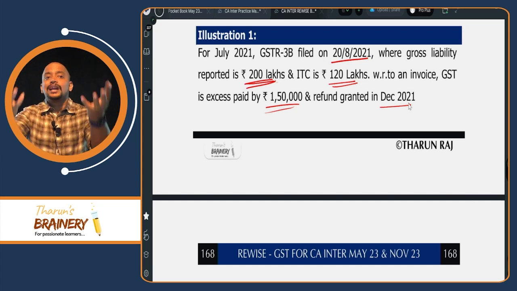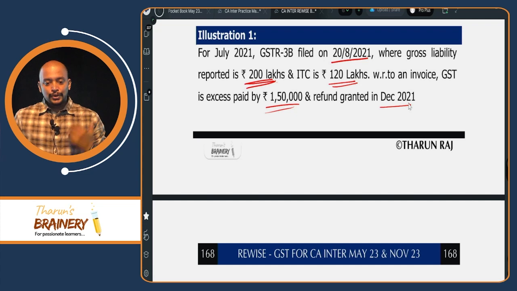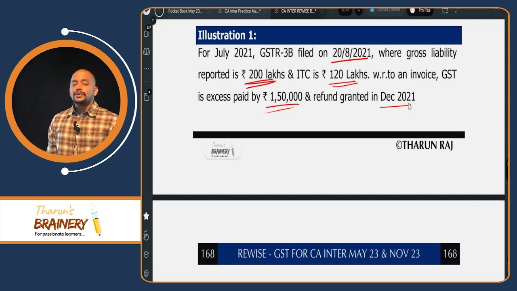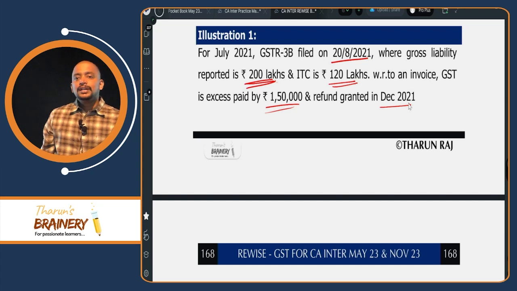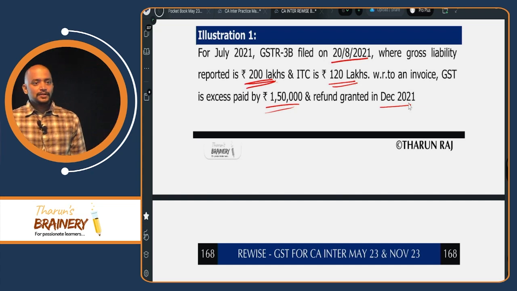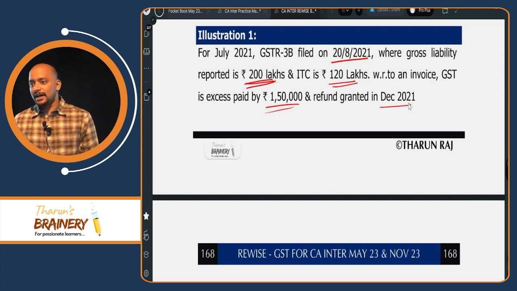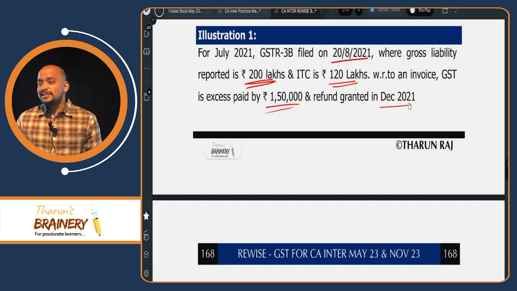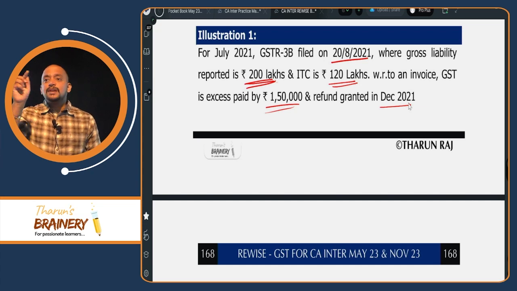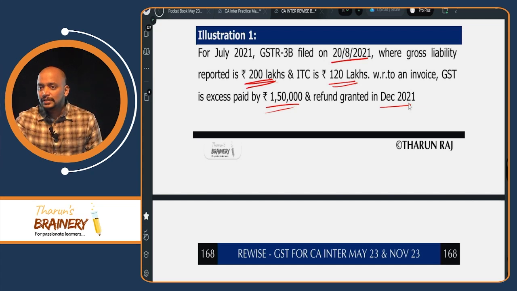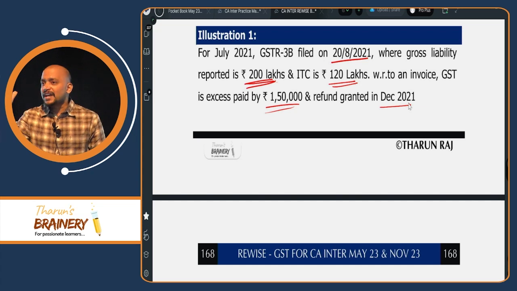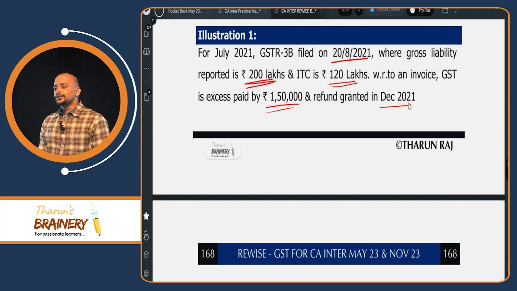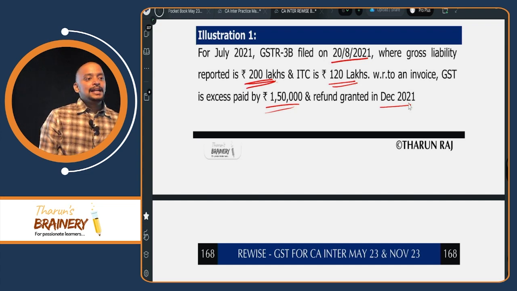So proportionately we need to get the refund. So you compute and tell me what is the ratio in which we paid. 120 is to 80. What is the ratio? 3 is to 2. Correct or not? So now in this case, 3/5 will go into credit ledger. 2/5 will go into cash ledger. Calculate 1,50,000 into 3/5. 90,000.